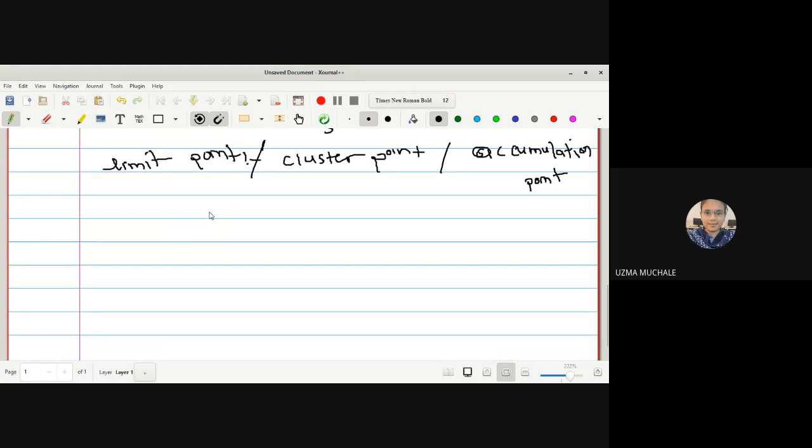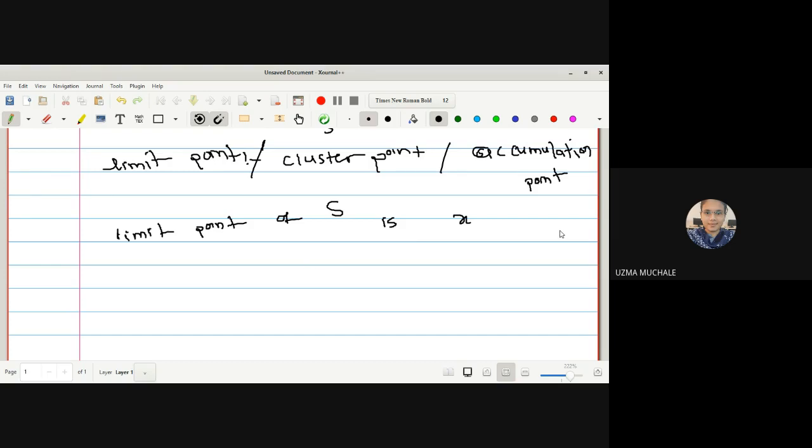So a limit point of a set S is a point X such that it satisfies this condition.